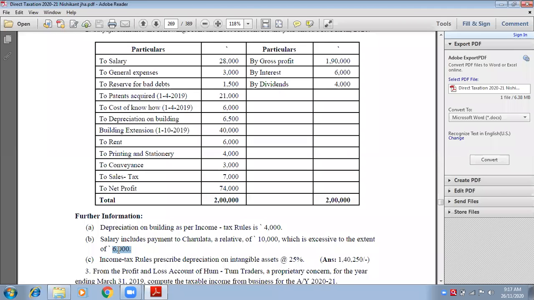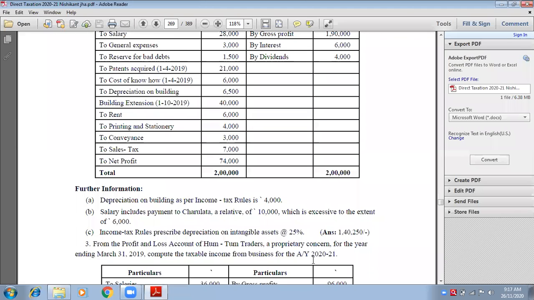Excessive means given more, as compared to others. She is being given more salary by rupees 6,000. That means others are getting 4,000, but she is getting 10,000. So how much is the excessive payment? 6,000. So that will be disallowed. 4,000 is okay, but 6,000 is excessive payment. So 6,000 will be disallowed because she is a relative and is being given excessive payments.